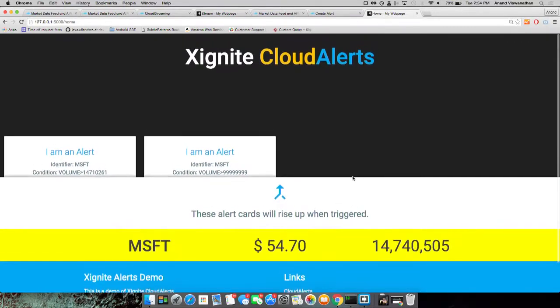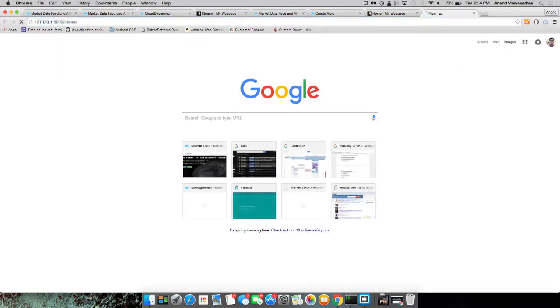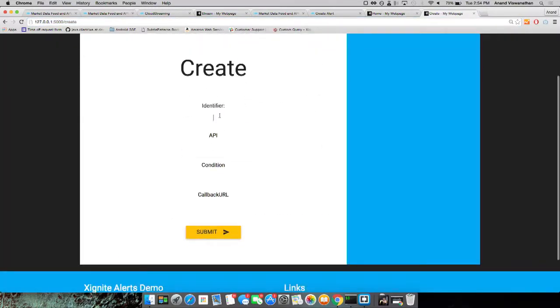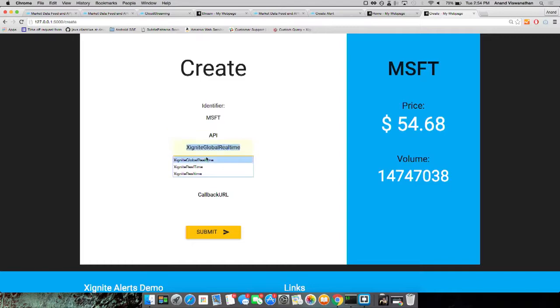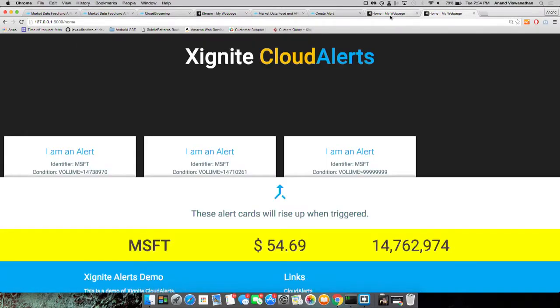Once this data changes and once the data reaches the threshold value, it should fire the alert, which it doesn't seem to like at the moment. So we're going to try this again. All right. I think the market's slowing down, not a lot of volume at the moment. Right. Copy that. We're going to create another volume alert. Let's create an alert for a slightly older volume, maybe.